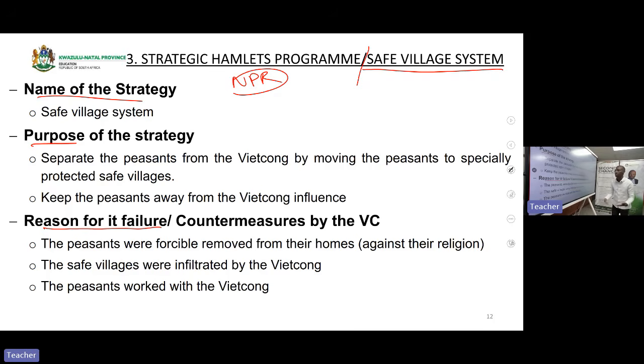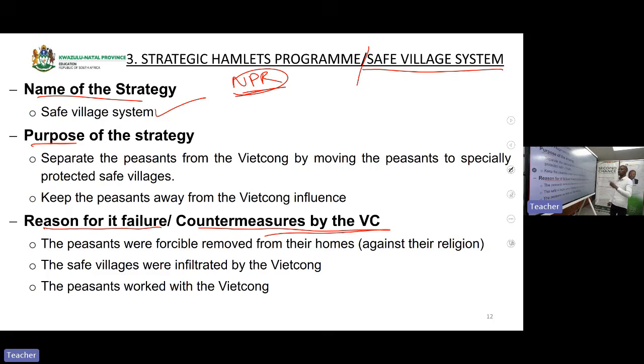Remember we said all these strategies became a failure. Now, it didn't just fail without a reason. There is a reason behind its failure. Which means your paragraph should consider all these three things: the name of the strategy, the purpose of the strategy, and the reasons why it failed, or the countermeasures that were used by the Viet Cong. Remember that the USA was employing this strategy against the Viet Cong, and the Viet Cong did something to make the strategy become a failure. Are we clear? Okay, the first strategy was called the safe village system.